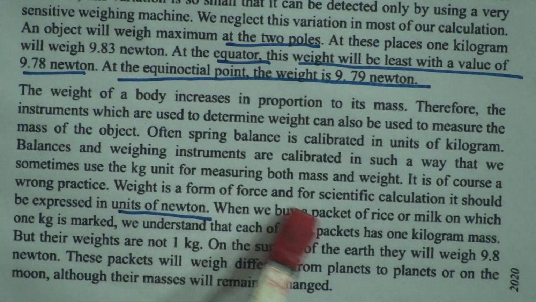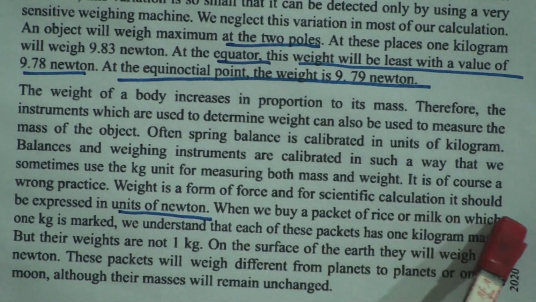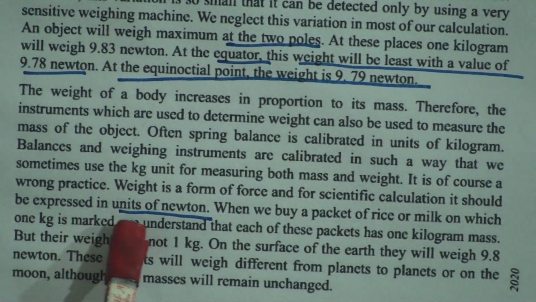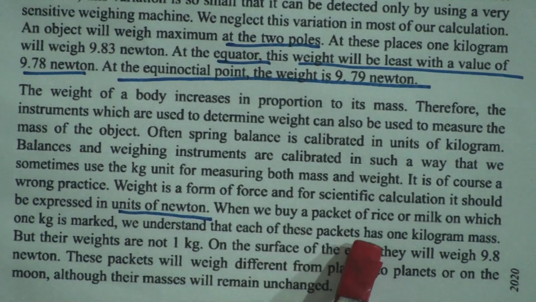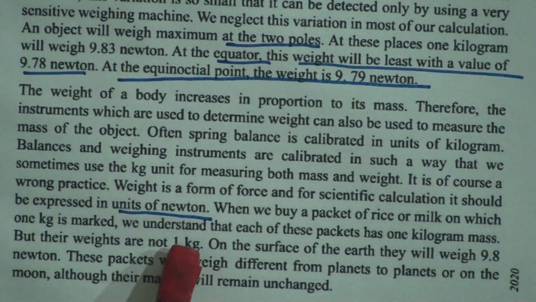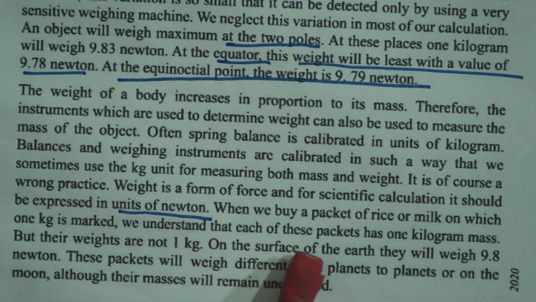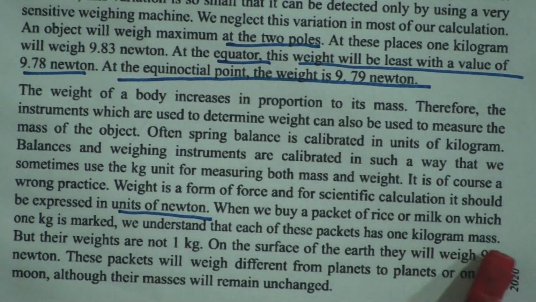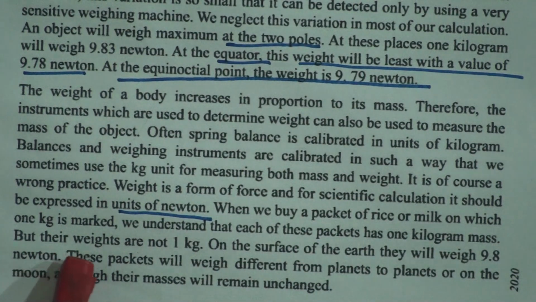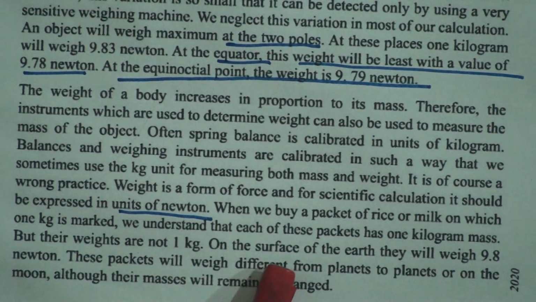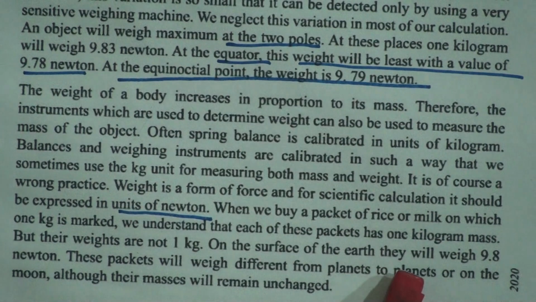When we buy a packet of rice or milk on which 1 kg is marked, we understand that each of these packets has 1 kilogram mass, but their weight is not 1 kg. On the surface of the earth, they will weigh 9.8 Newton. These packets will weigh differently from planet to planet and on the moon, although their masses will remain unchanged.